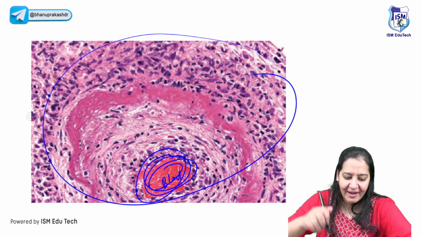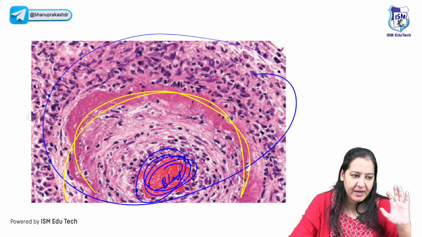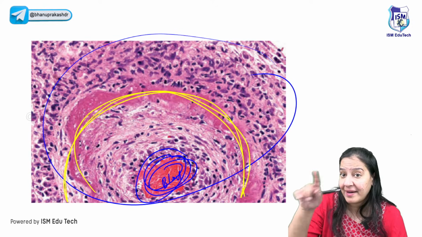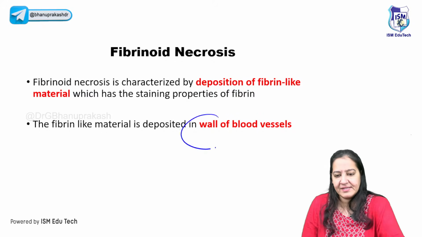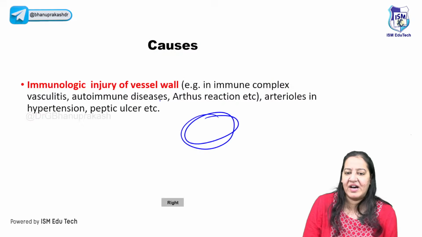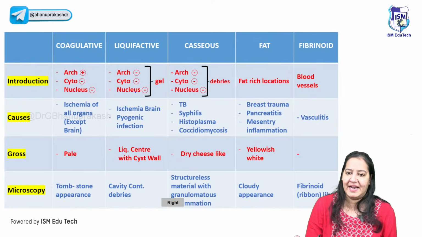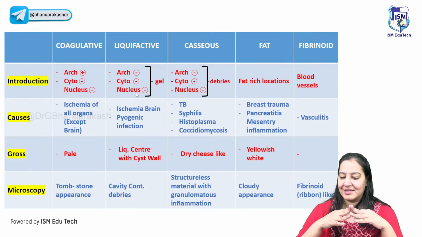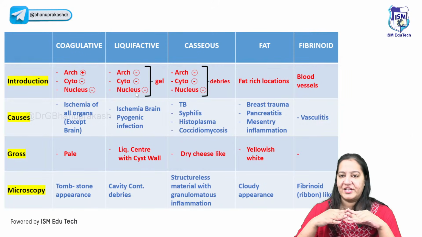a pink color ribbon is formed. Can you appreciate this pink color ribbon? This pink color ribbon is fibrinoid necrosis. So it occurs like a ribbon in the wall of the blood vessel, and the reason is vasculitis. Due to the vasculitis of the wall, it is happening. That's it. So we are done. This is the master table, the summary table. Yes, definitely, Irfan, absolutely right. It occurs in malignant hypertension also.